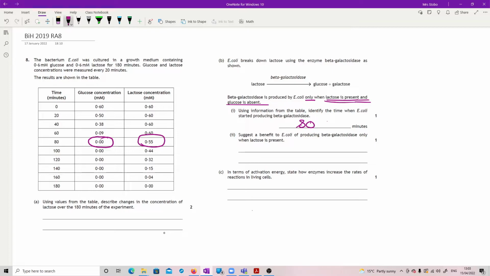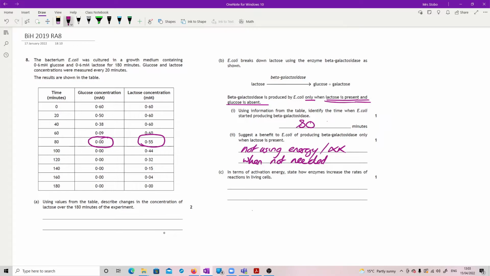Suggest a benefit to E. coli of producing beta-galactosidase only when lactose is present. Now this is just kind of a truism for anything which you don't produce when you don't need. It means that they're not using energy or amino acids or anything else, okay, when it's not needed. So they're kind of saving resources.